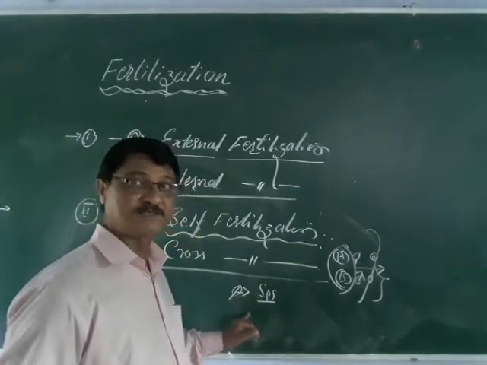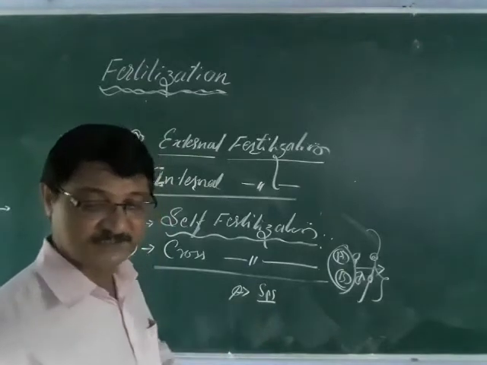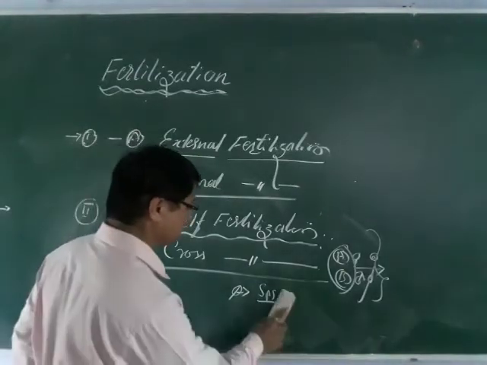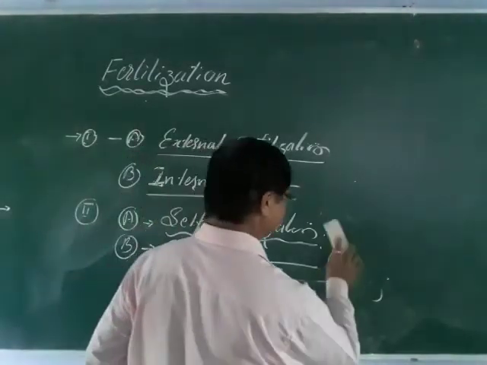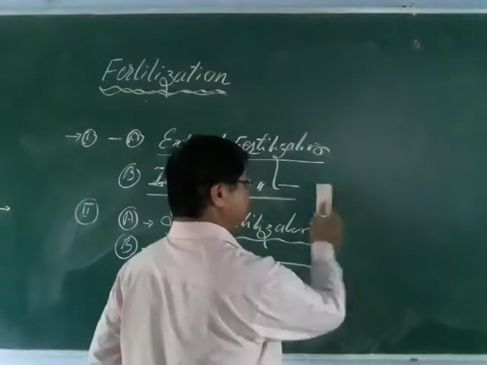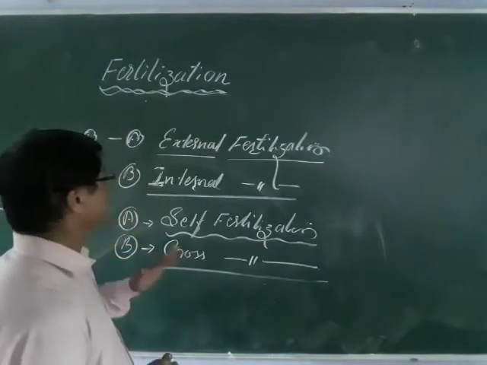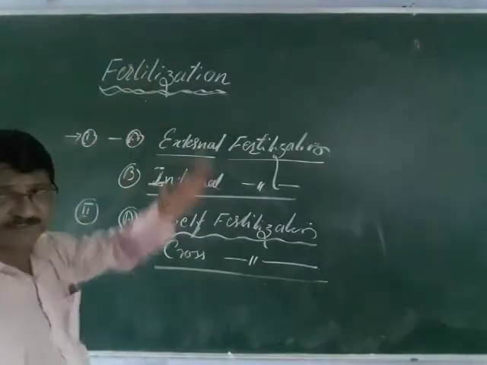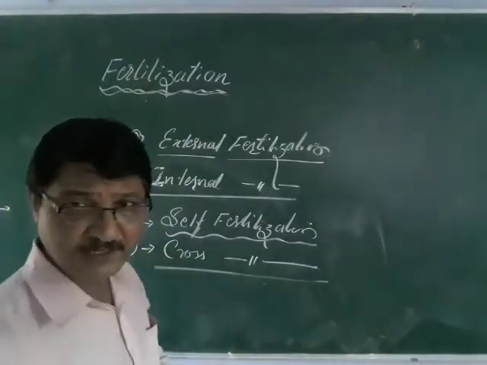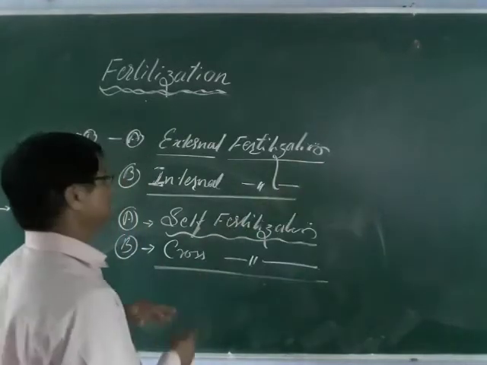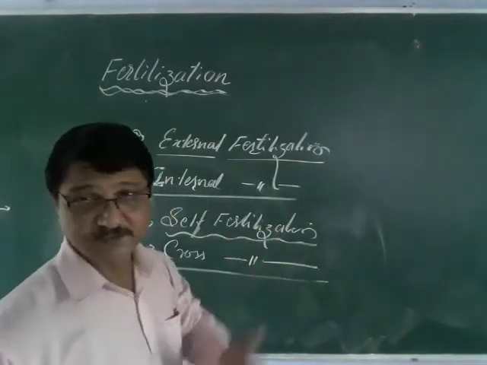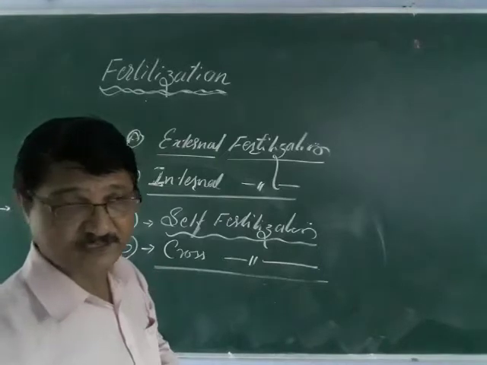Same type of the fish also here. Species specialization, or species specific, you remember. Later you can come across how species-specific fertilization takes place. You remember the fertilization is the union of the haploid male and female gametes, which results in a zygote. Zygote means the diploid structure, the fertilized egg.